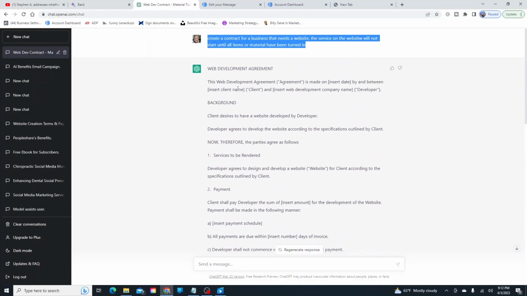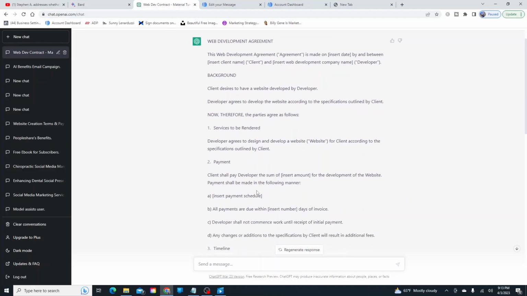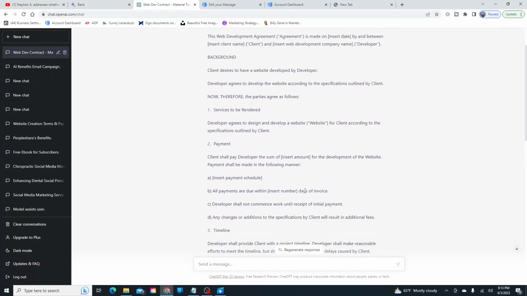Look at that. It says the background: client desires to have a website developed by a developer. Developer agrees to develop the website according to the specifications outlined by client. Now, therefore, the parties agree as follows: services to be rendered. Look at all this stuff on here. It's pretty cool. Client shall pay the developer the sum of whatever for the development of the website. Payment shall be made in the following manner. So that's kind of cool how it does that.